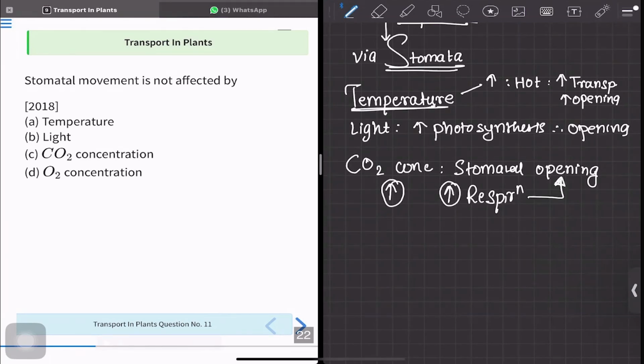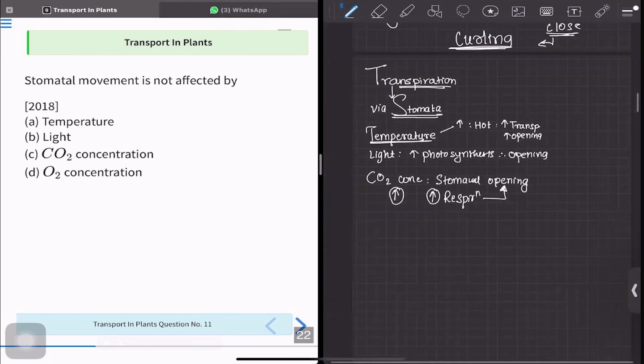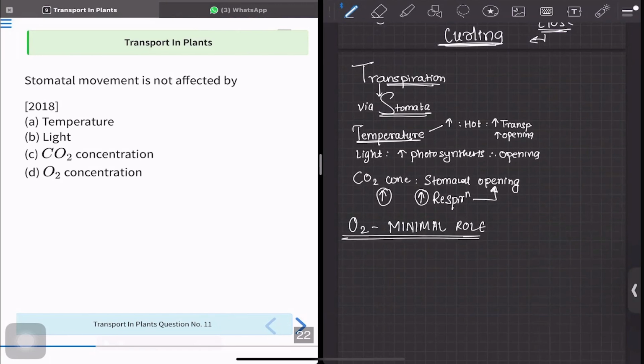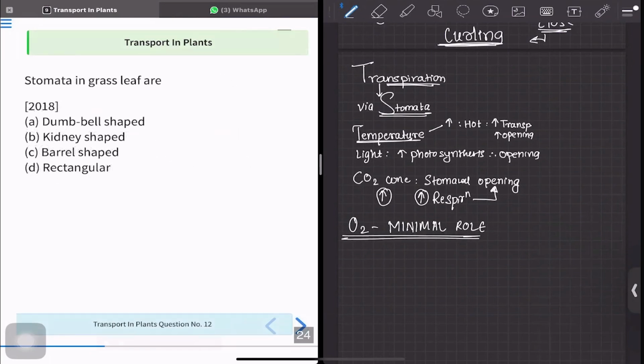So option A, option B, and option C will affect the opening and closing of stomata, but oxygen concentration has minimal role. So the correct answer is option D, oxygen concentration. Let's move to next question.